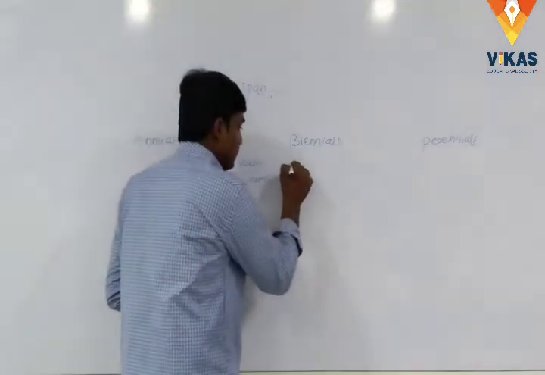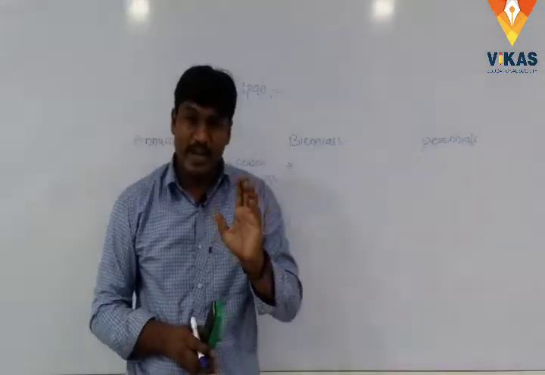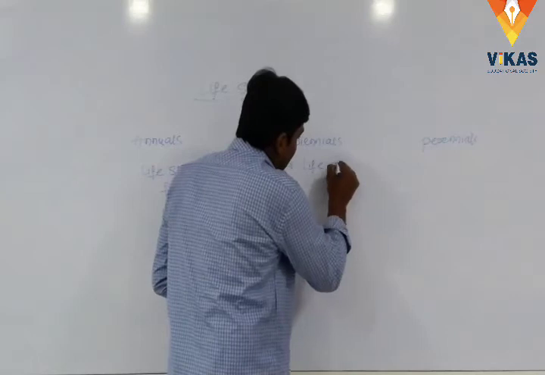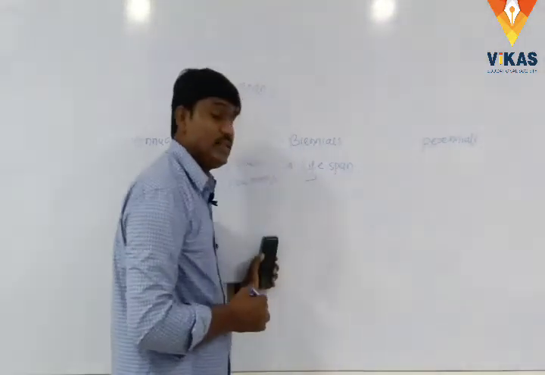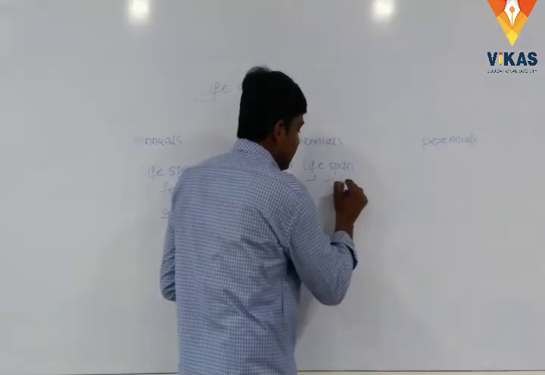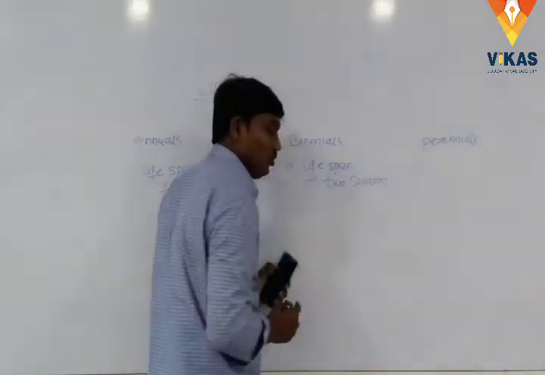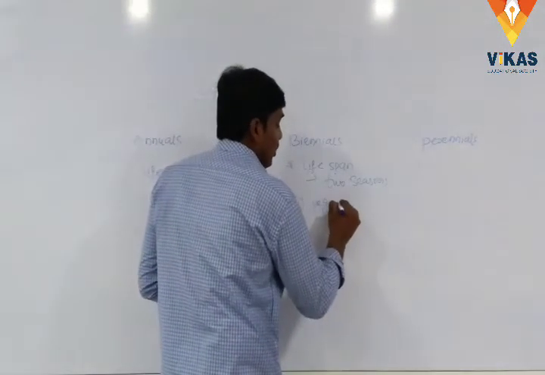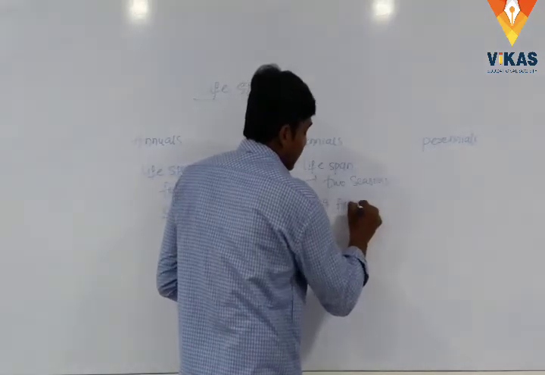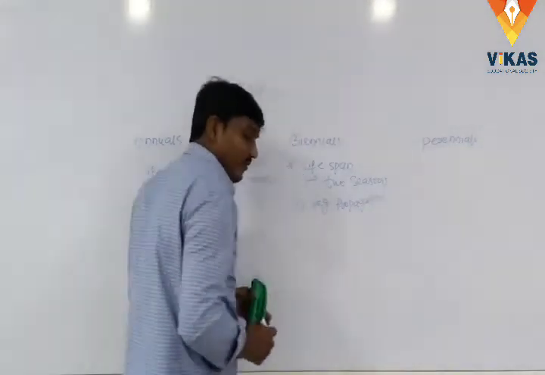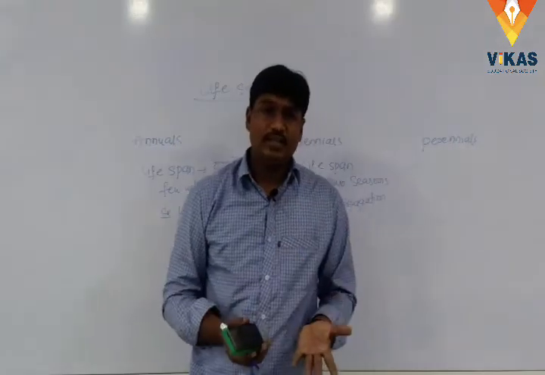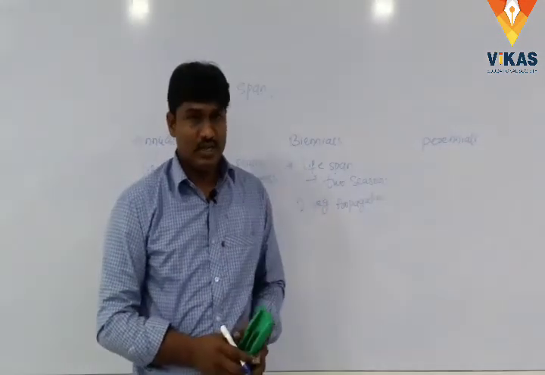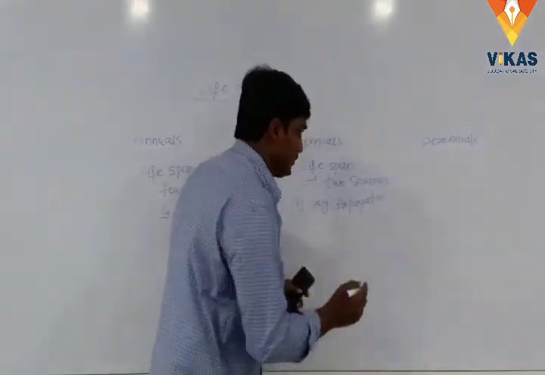Next, biennials. Bi means two, so the lifespan of these plants has two seasons. In the first season, vegetative propagation occurs: the plant produces branches and leaves and also stores food materials.